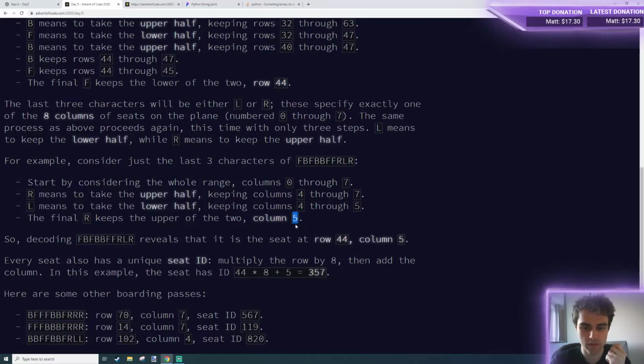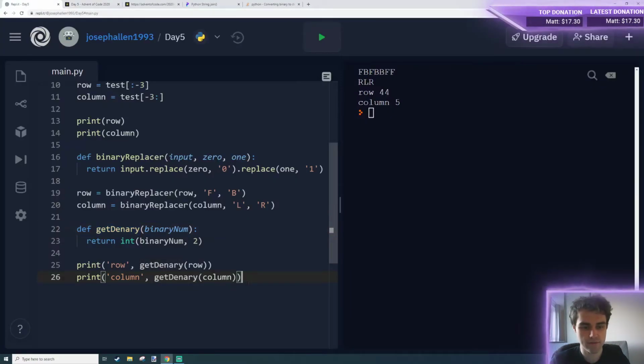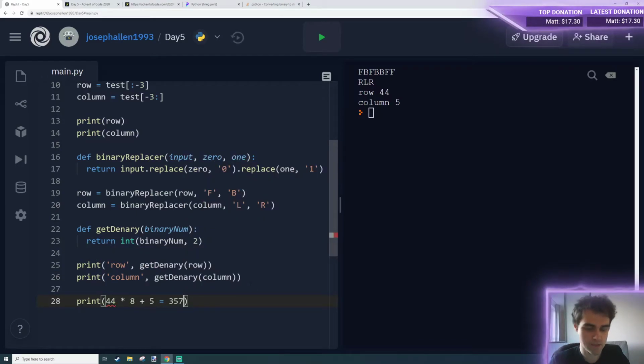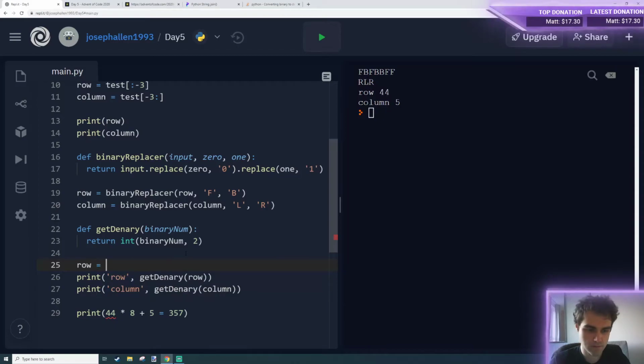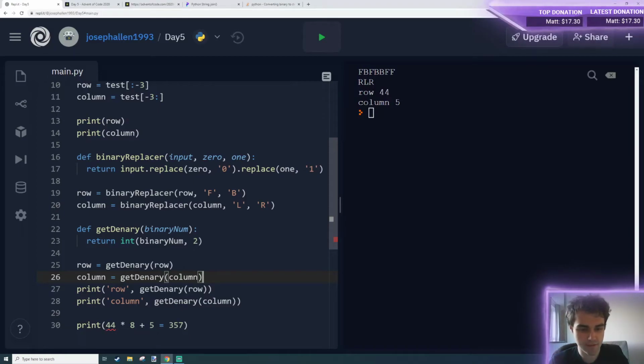Yes, row 44, column 5, and then we just need to return the row multiplied by 8 plus 5. So print, you need to store these. Row equals get denary row. I'm overriding my variables quite a lot at the moment, so I'm expecting that to go wrong somewhere, but let's see how far we get.